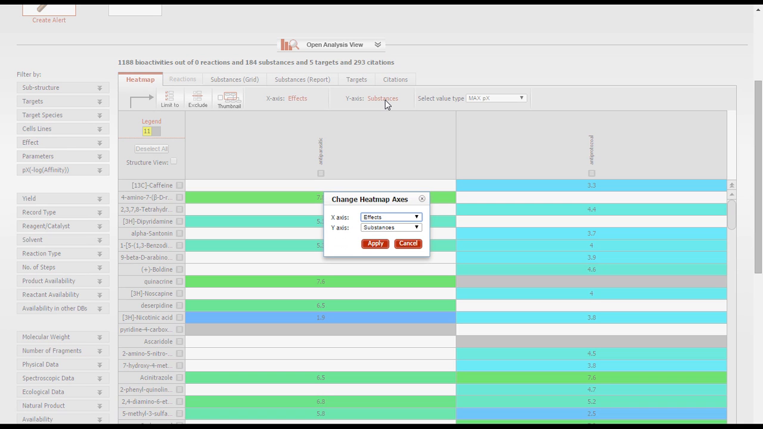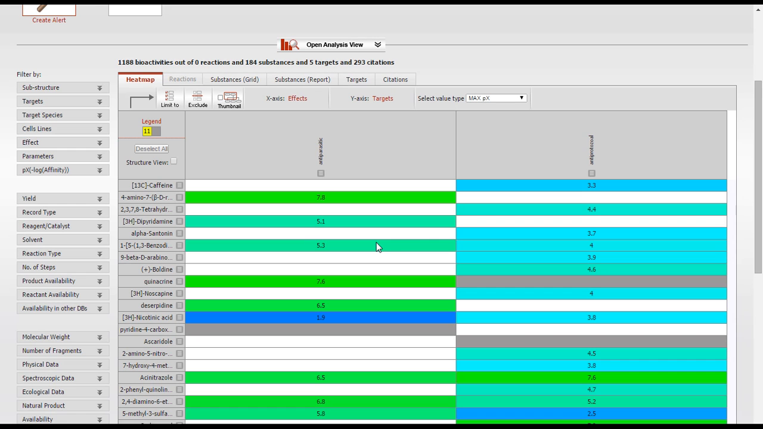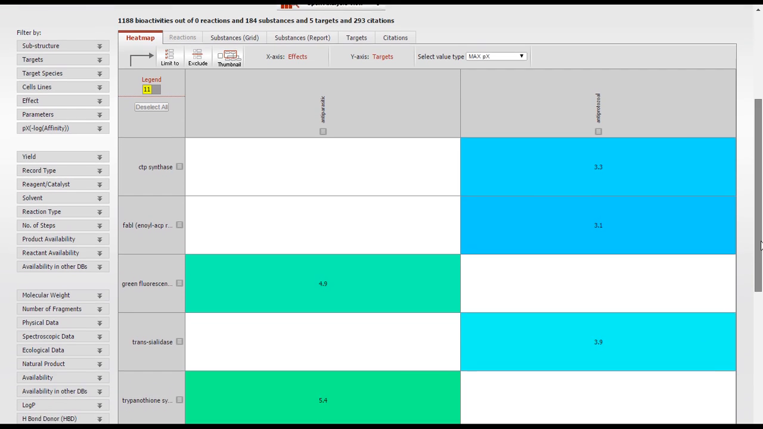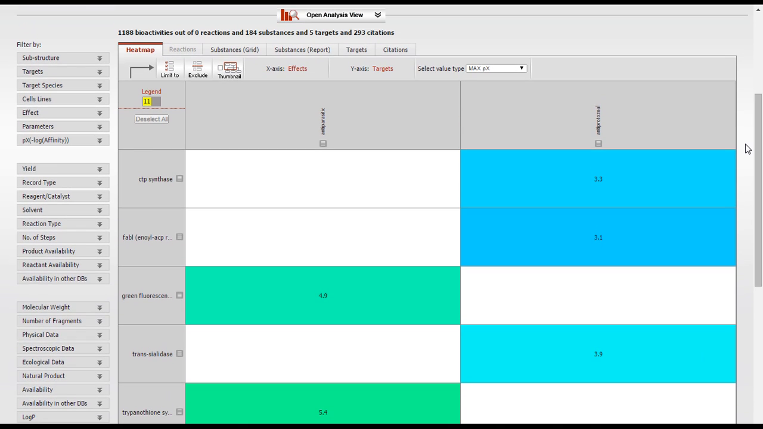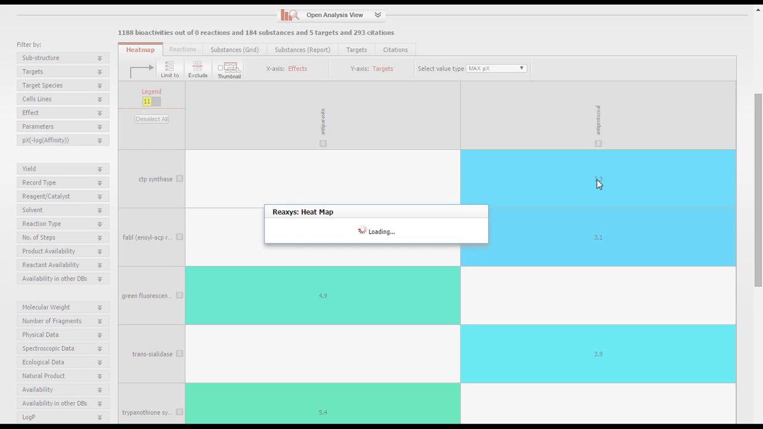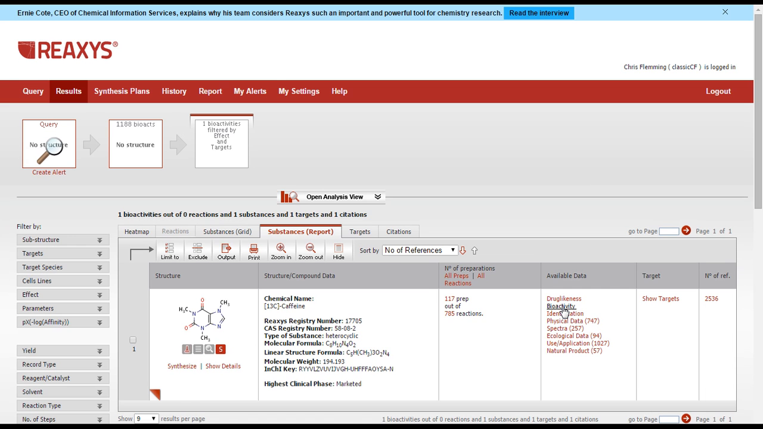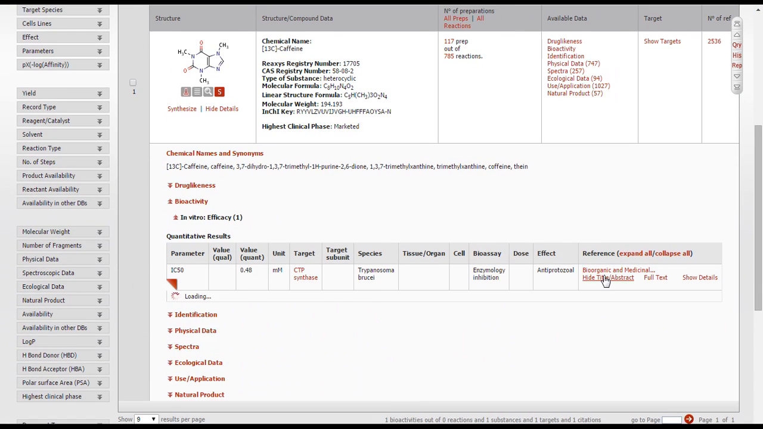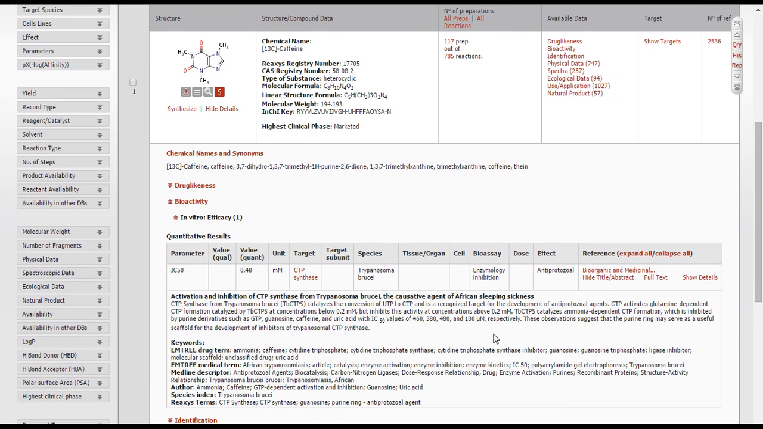Which targets are responsible for the antiparasitic, antiprotozoal activity? Just change the view in the heat map to effects and targets. Here are the targets and their effects. View the data by clicking on a px value. This one involves studies with caffeine and shows that the purine ring may serve as a useful scaffold in the development of inhibitors of trypanosomal CTP synthase.